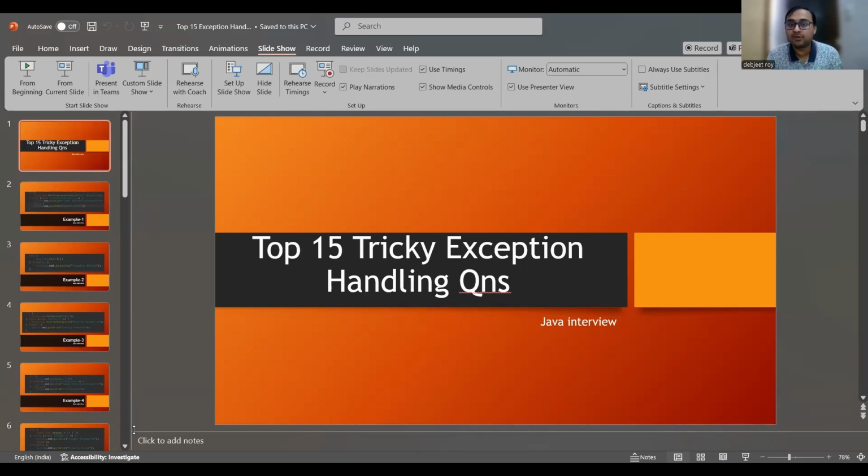I have not covered Spring Boot exception handling. At the Spring Boot level, they will not ask many of these detailed varieties. There they can ask how you are handling exceptions in Spring Boot. There you can have a different scenario, like creating a RestControllerAdvice, creating a separate class with an exception handler over a method, and throwing the exception from there itself. So there is a different strategy that we have to follow for Spring Boot.